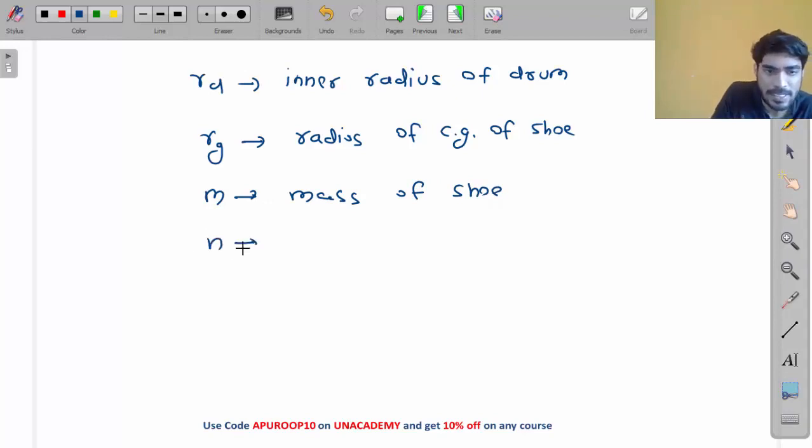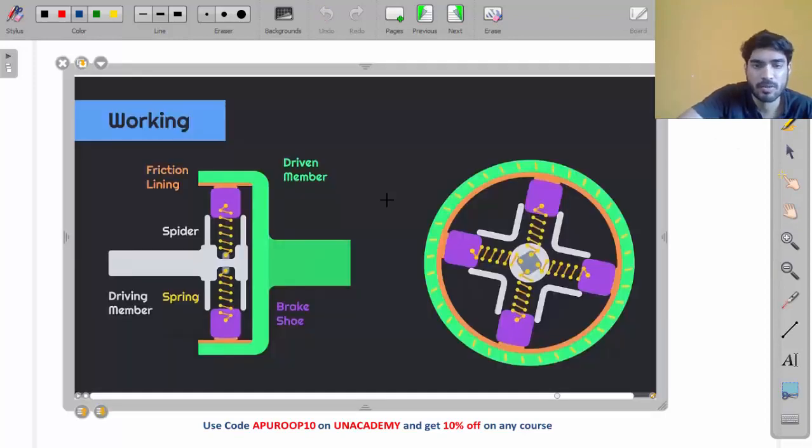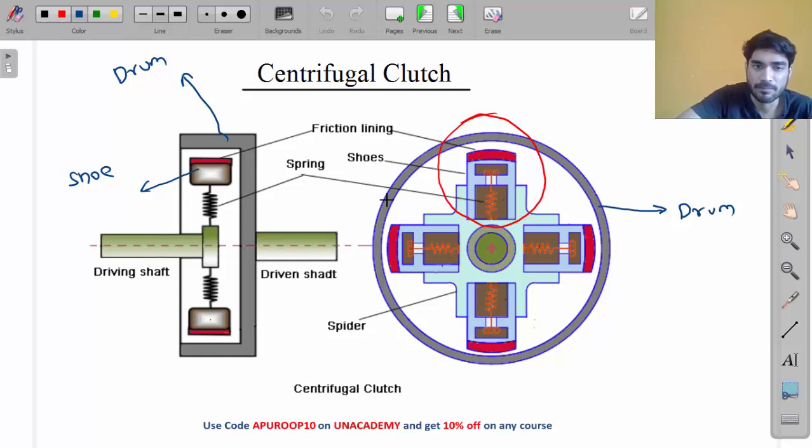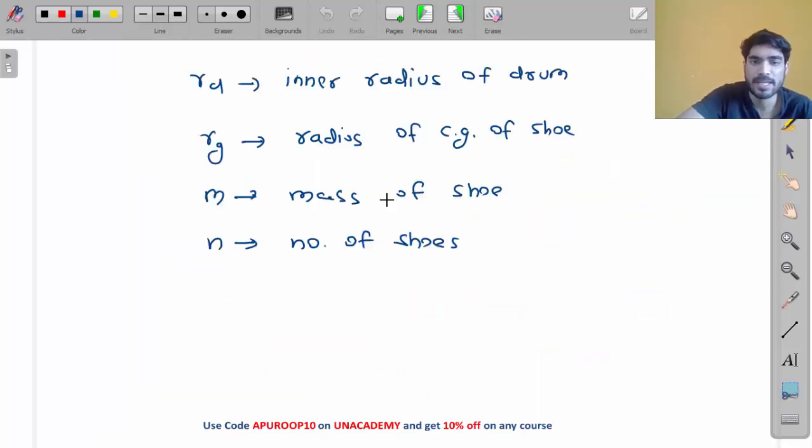And let's say there are n number of shoes. In the diagram, I considered 4 number of shoes, so n will be equal to 4. So let's say there are n number of shoes. So Rd, Rg, M, n. Let's say omega 1. Omega is angular velocity, radian per second.